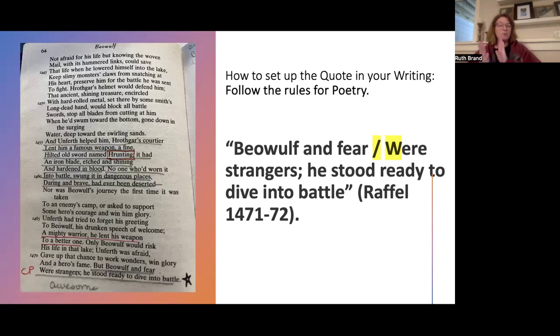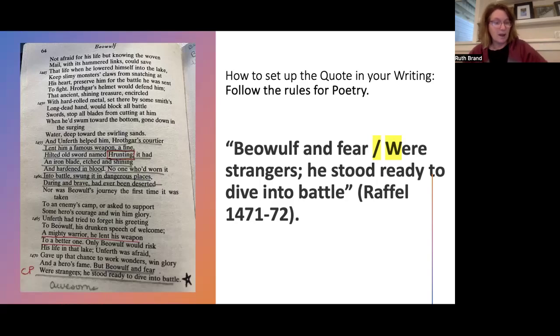So that's one of the rules for poetry: you use line breaks at the end of a line, and the next line is probably capitalized, so you will capitalize it. Especially just follow what the book is doing. Does that make sense? That we're following the rules of poetry when we type the words of poetry. Seems to make sense, right?